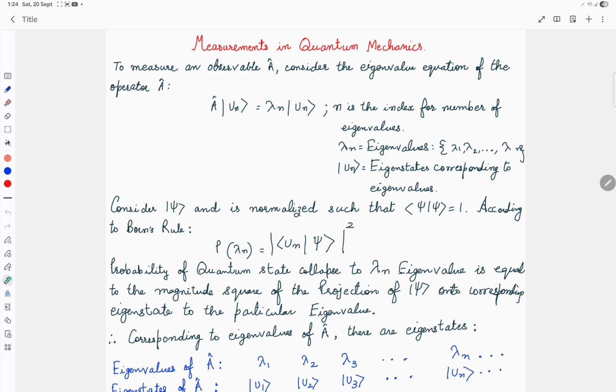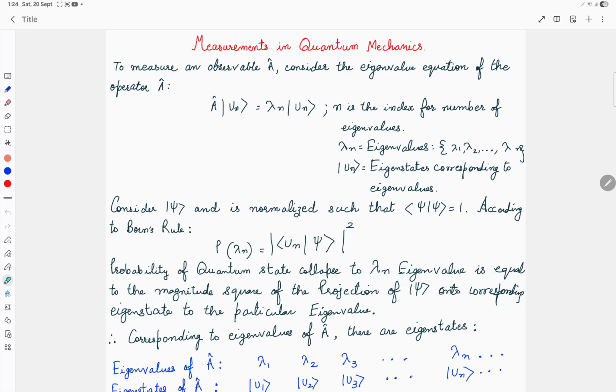Definitely when you try to measure a property of the quantum system, you will get one of the eigenvalues of the observable, and in our case we are taking an observable A. So the probability of the quantum state collapsing to the lambda n eigenvalue: there will be a collapse of the quantum state from the quantum superposition to the eigenstate corresponding to this eigenvalue lambda n.